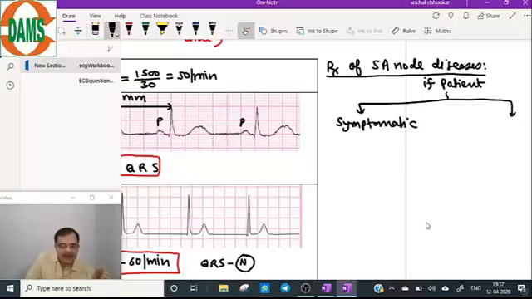Now why will the patient become symptomatic in cases of SA node disease? Because of low cardiac output. Patient will complain of syncopal attacks and dizziness.